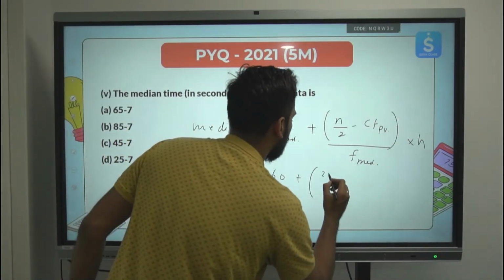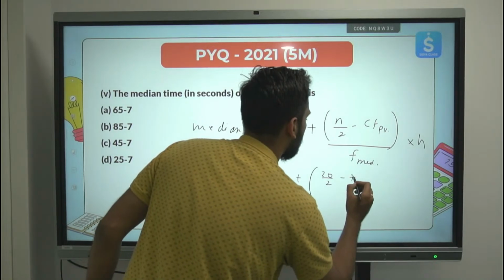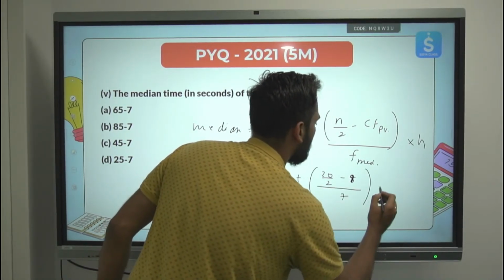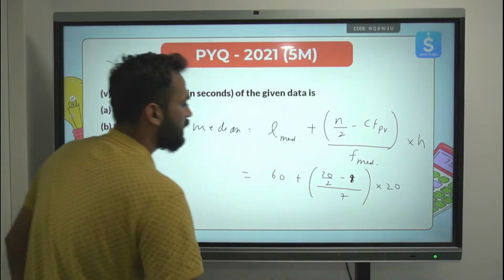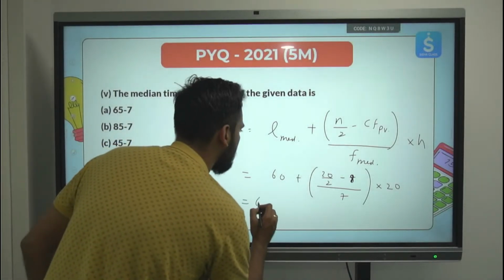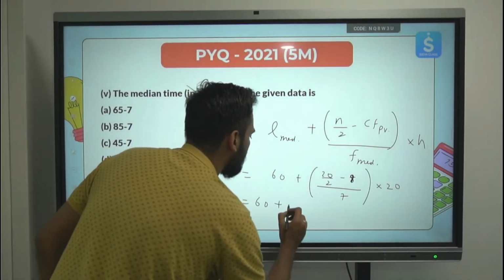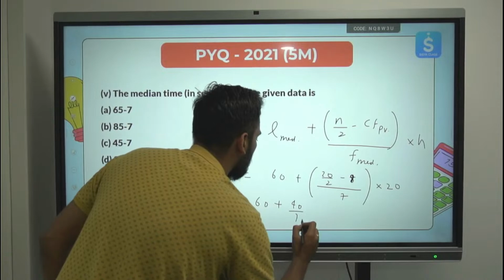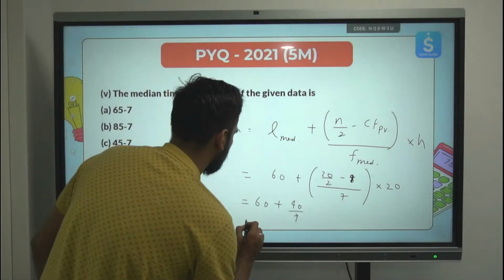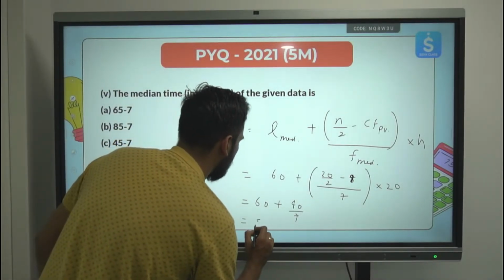Total 20 by 2 minus 8, divided by 7, multiplied by 20. 10 minus 8 is 2, so 2 by 7 into 20, which is 40 by 7. 60 plus 40 by 7. 40 by 7, if I do, 7 times 5 is 35, and 7 times 7 is 49.